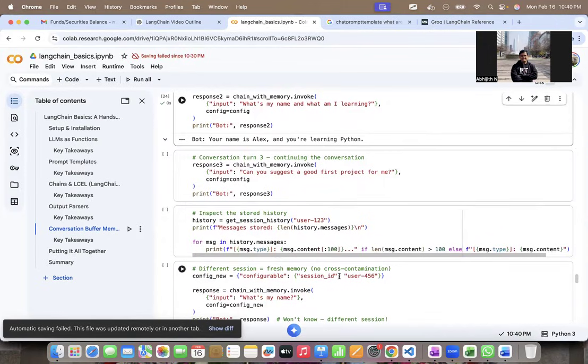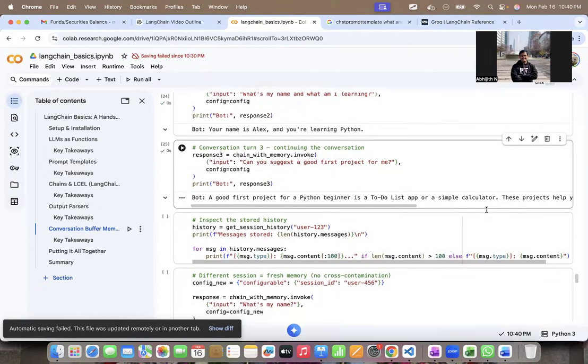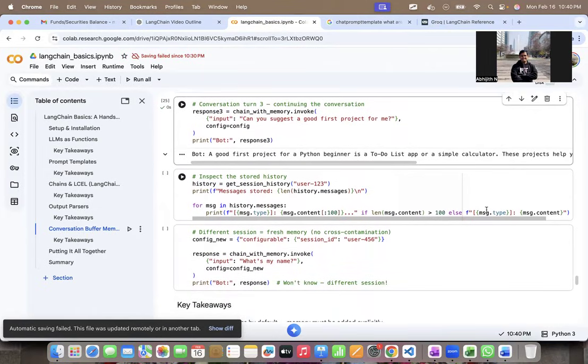Now let's look at conversation turn 3, right? Here, "Can you suggest some good first project for me?" So now it should again remember that it's Alex and he's learning Python, and it has to suggest a project in Python. So when I do chain with memory.invoke, "A good first project for a Python beginner is a to-do list app or a simple calculator." Okay, good.